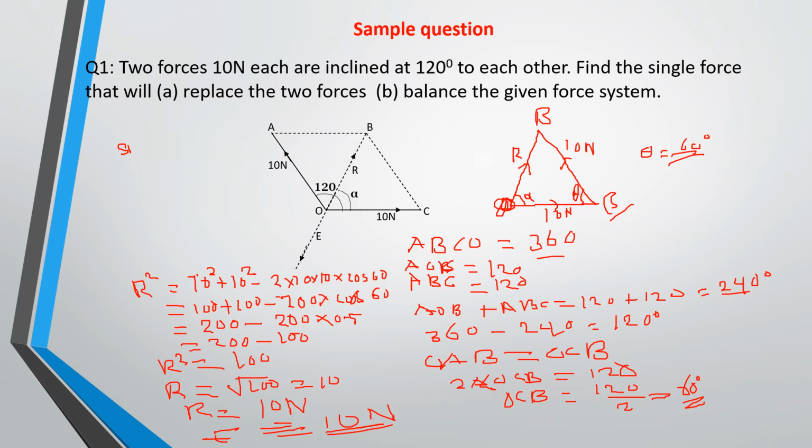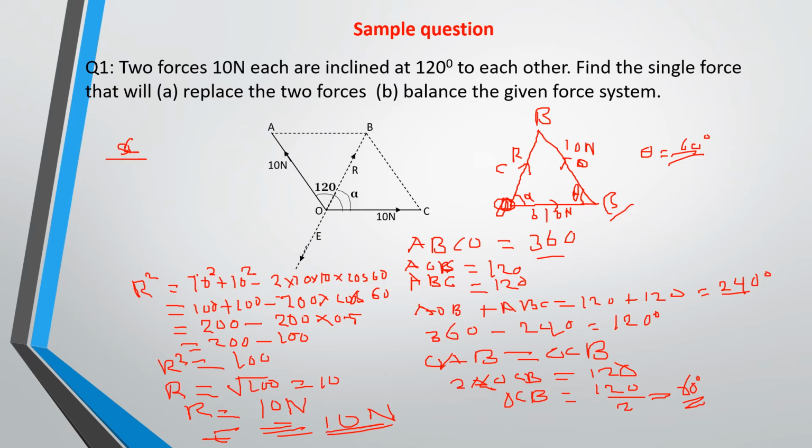If I label it according to the alphabet, O, and this is B, and this one stays as C.